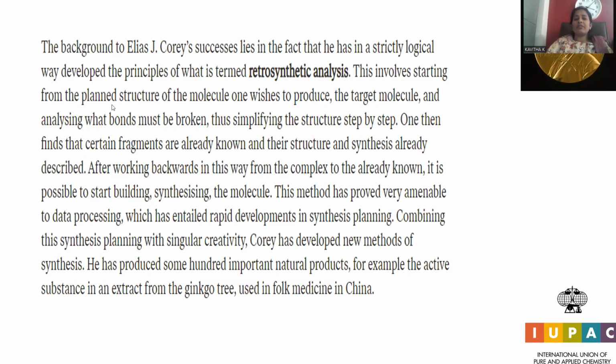This involves starting from the planned structure of the molecule one wishes to produce, the target molecule, analyzing which bonds must be taken, and simplifying the structure step by step. Whatever complicated structure is there, we are going to simplify it as far as possible. One then finds that certain fragments are already known, their structure and synthesis already described. After working backward in this way, from the complex to the already known, it is possible to start building, synthesizing